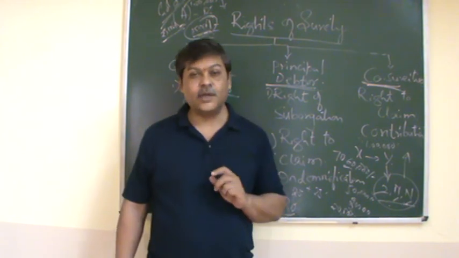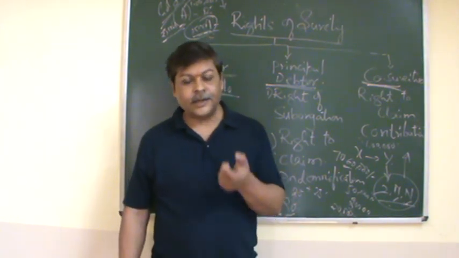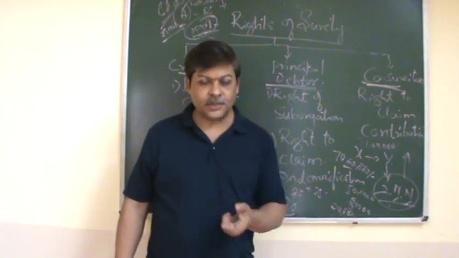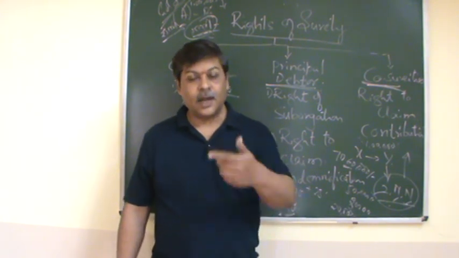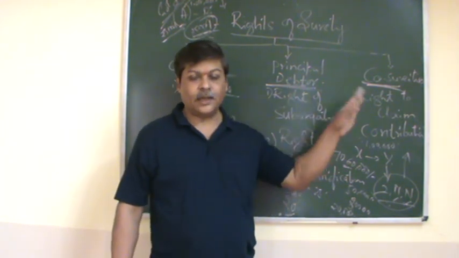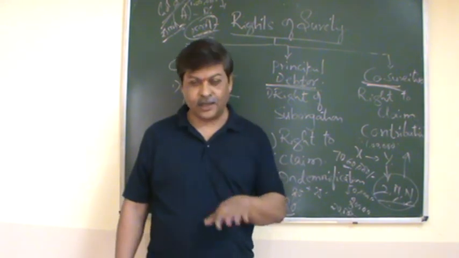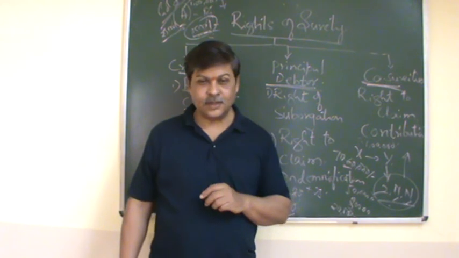So in the conclusion you have to mention this. The surety gets all these rights when he discharges the liability which has arisen because of the default of the principal debtor, and the surety has discharged it to the creditor. These rights will be there against the creditor, the principal debtor and the co-sureties if they are there. This is how you have to give the conclusion to this answer.